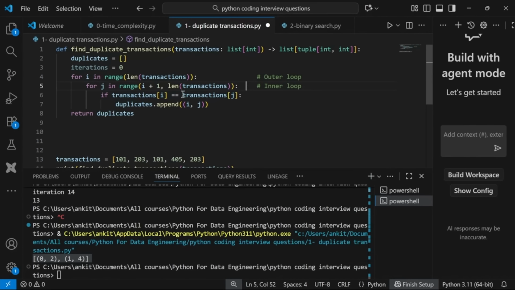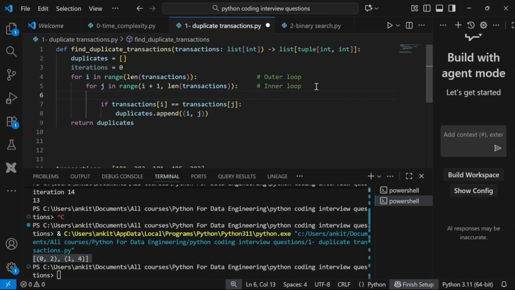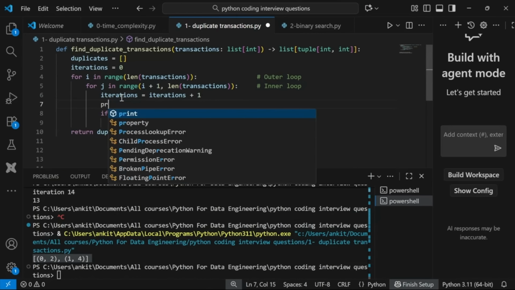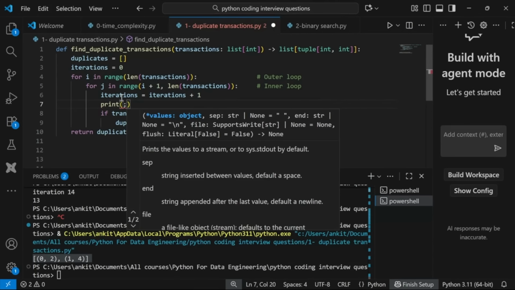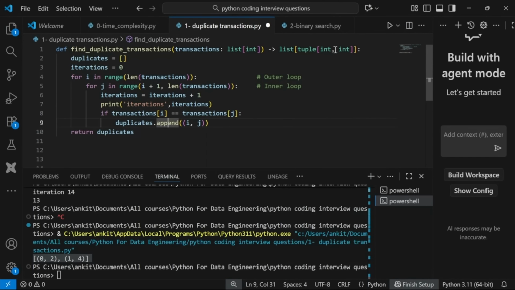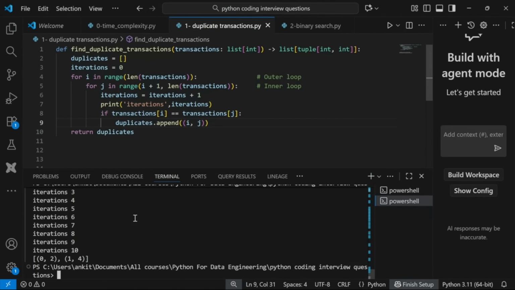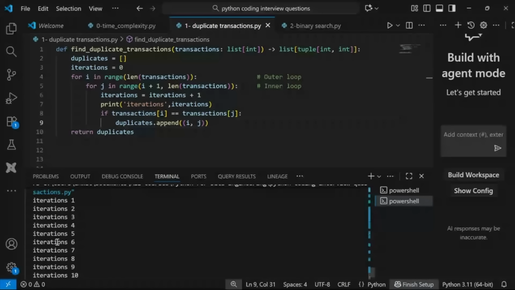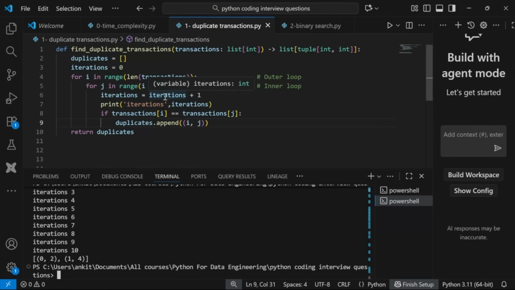All the operations we are doing inside the second nested loop, so I have to add it here, right? For every element in the outer loop, the inner loop will run, so all the operations are happening within the inner loop. I'll say iterations plus 1, and let's print iterations. Great. So if you see, I'm doing 10 iterations for this program.